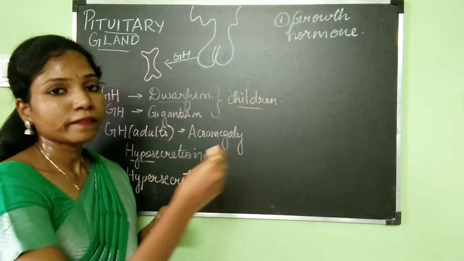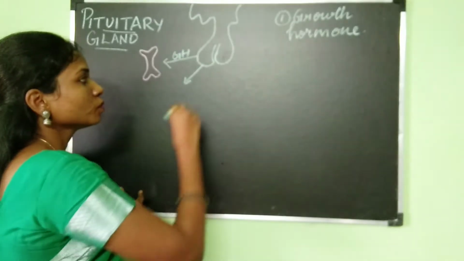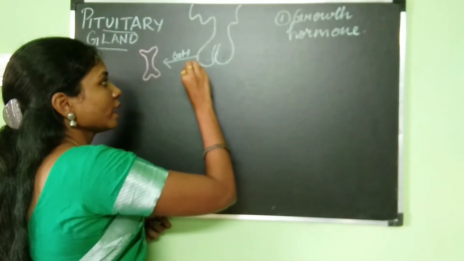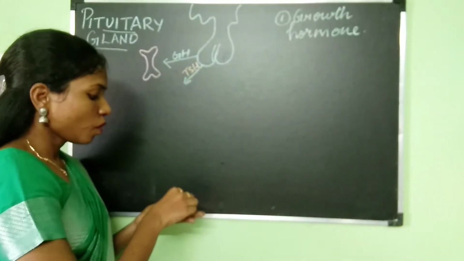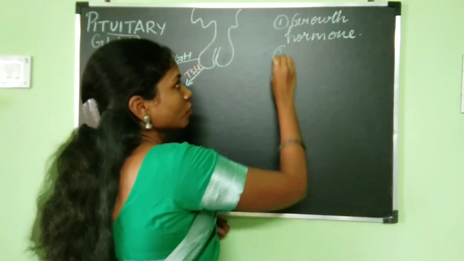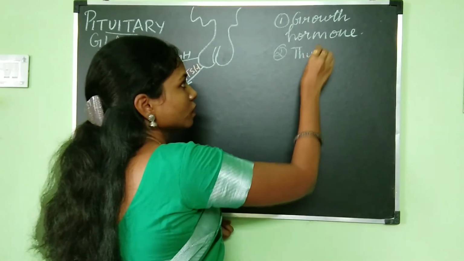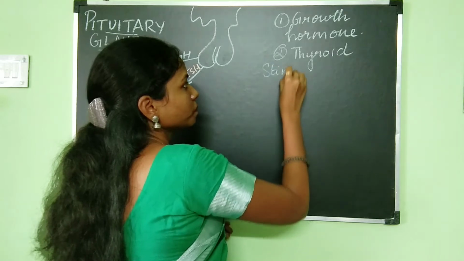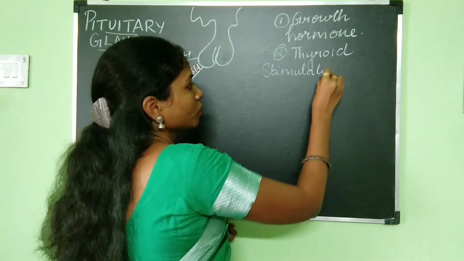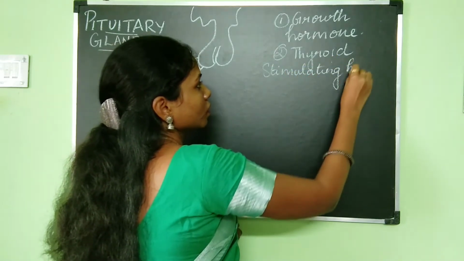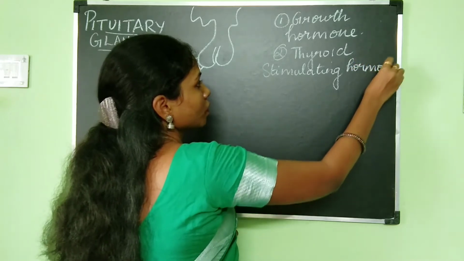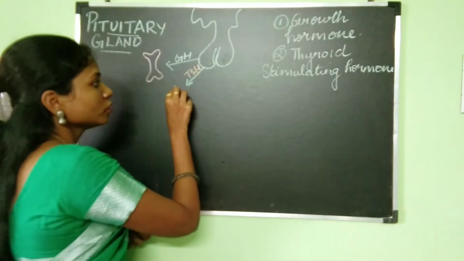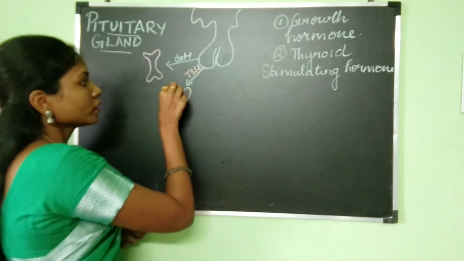Now let's take a look at the next hormone. The next hormone which is produced by the anterior pituitary is TSH. So what is this TSH? TSH is thyroid stimulating hormone. This thyroid stimulating hormone is going to act on the thyroid gland.